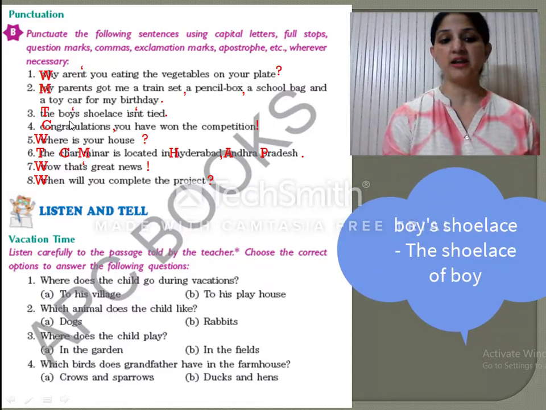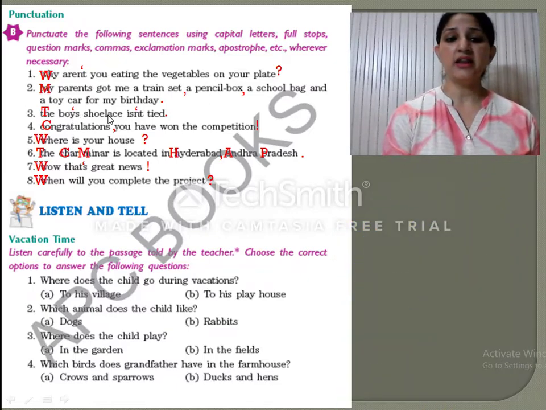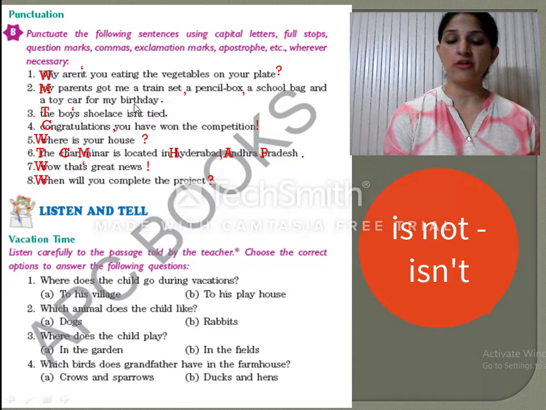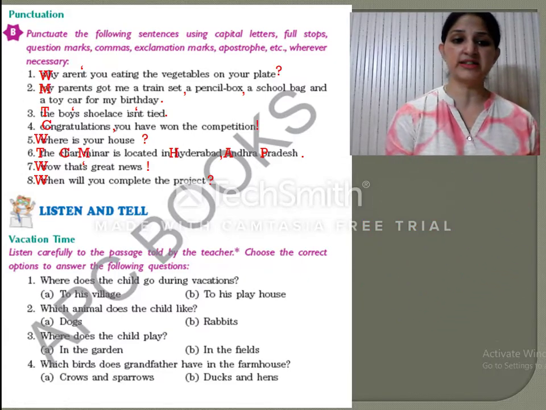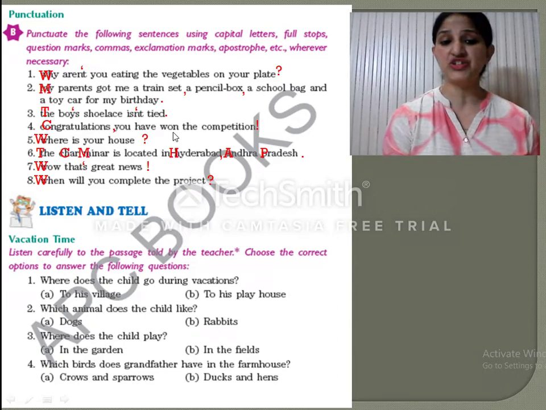So that is why in the possessive nouns we use an apostrophe and then S. Okay. Then the next word is isn't. Isn't means is not. Again, to make the contraction, we omit the O and combine the word and just use an apostrophe in place of the O so that it becomes a single word. Now let's move to the next sentence, which is congratulations, you have won the competition.